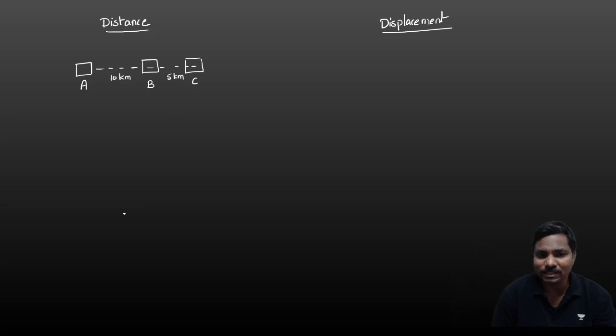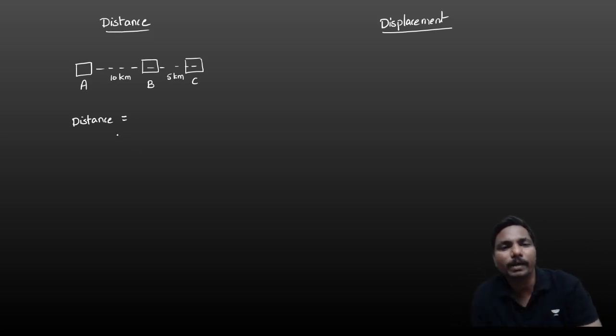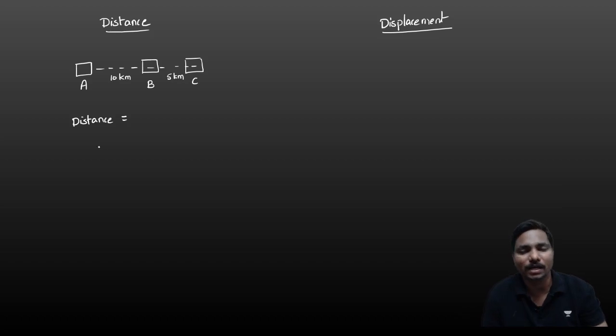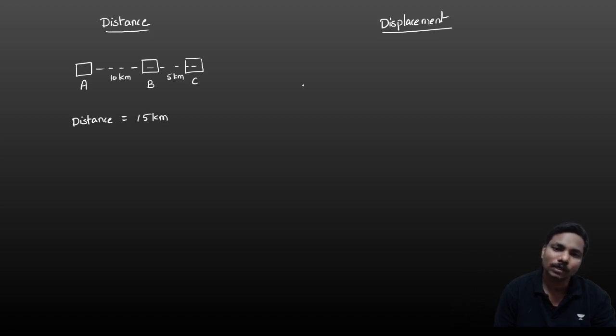In this case, what is happening? What is the total distance here? Distance is the total path covered by the body, or by the vehicle, or by the car. Let us take it is a car. It is moving from A to B and B to C. Total distance is A to B plus B to C, total 15 kilometers.